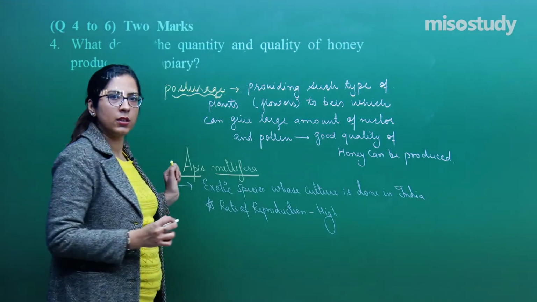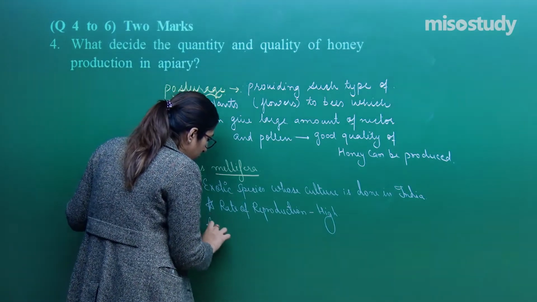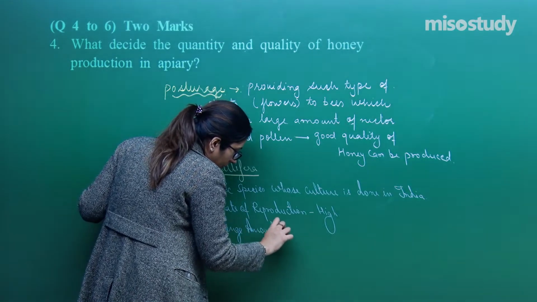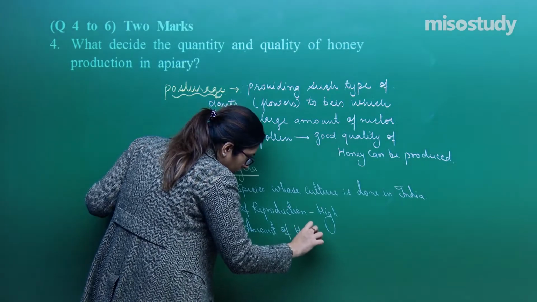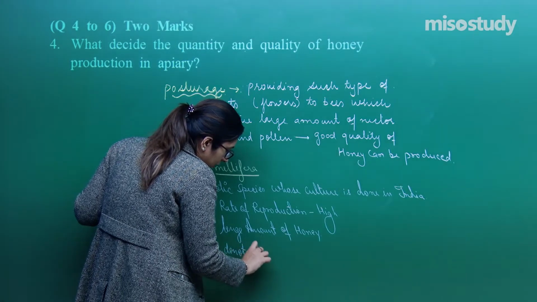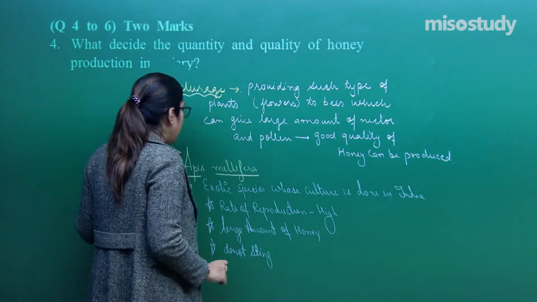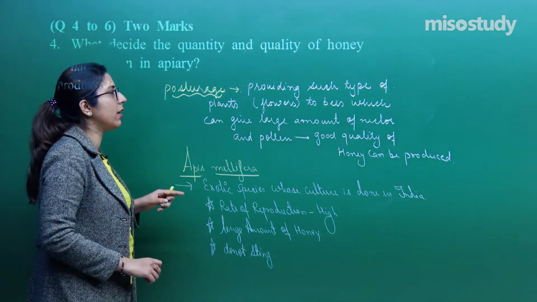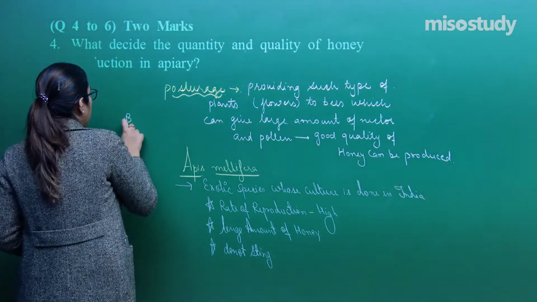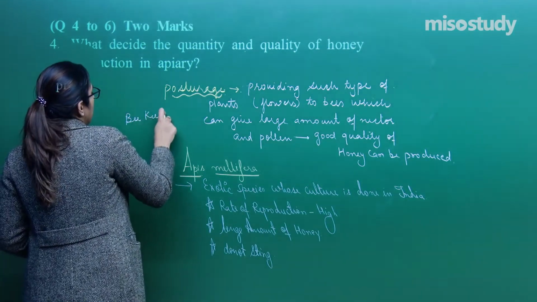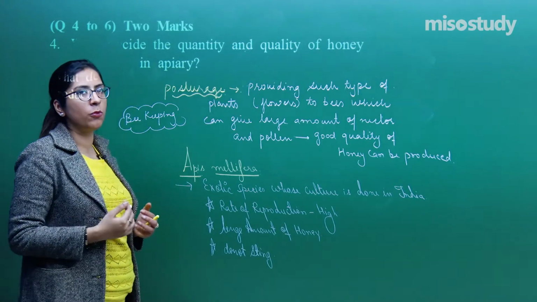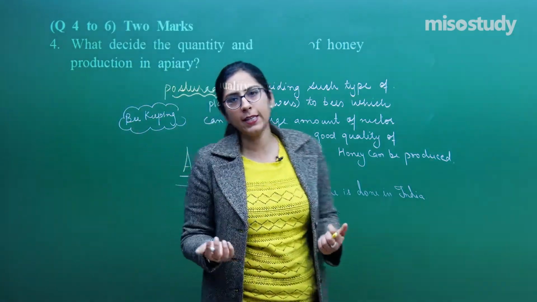This is one reason. Another reason is that they can produce a large amount of honey, and they do not sting as well. So these are certain qualities of one of the exotic species, that is Apis mellifera. And we know that because of this species beekeeping is done, so that within a short duration of time we can extract more and more products that are beneficial for us. Is it fine, students?